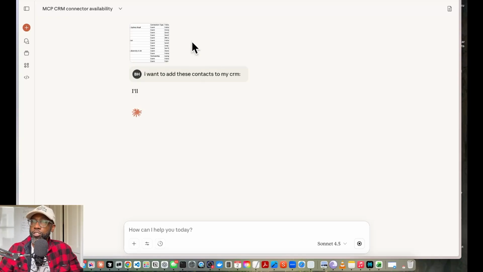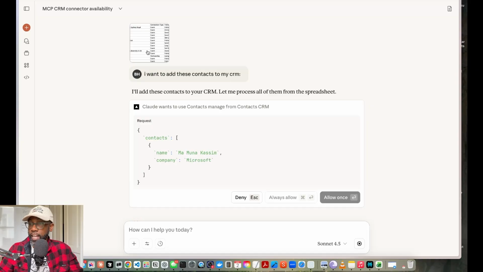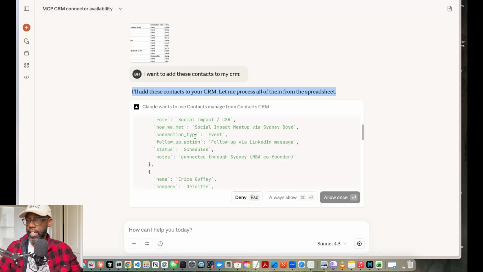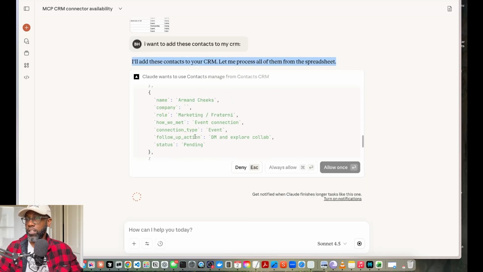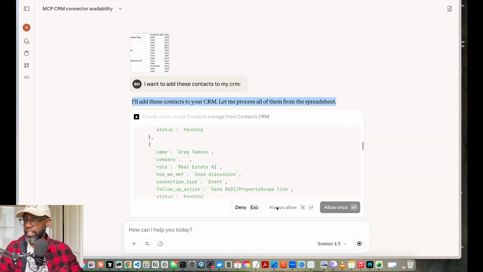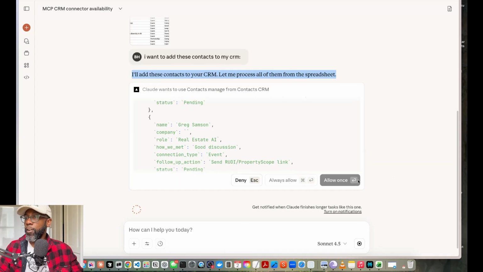And so what Claude's going to do is extract all of these contacts, right? It's extracting all the contacts from there as it does ordinarily. And then it says, let me process this. And now you can see Claude is doing all of these here. And once it extracts all of it here, it's asking for access to how it can then upload or append these to our CRM. And so we're going to let this load for a minute.